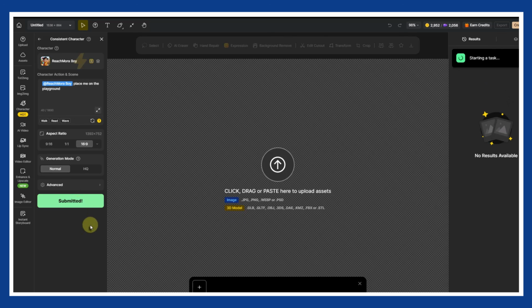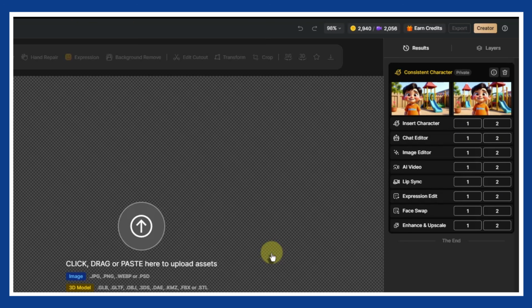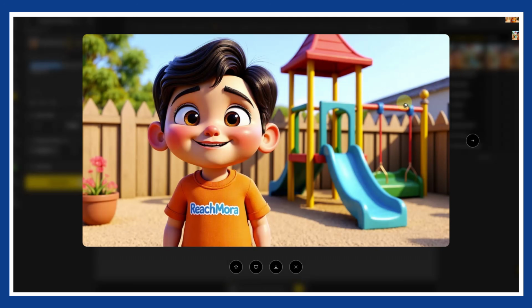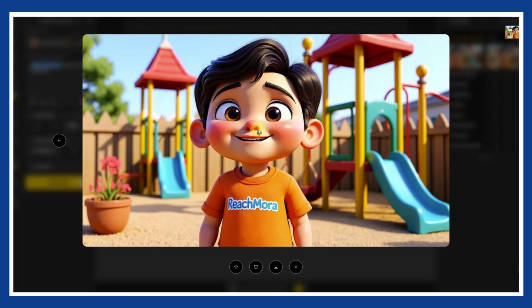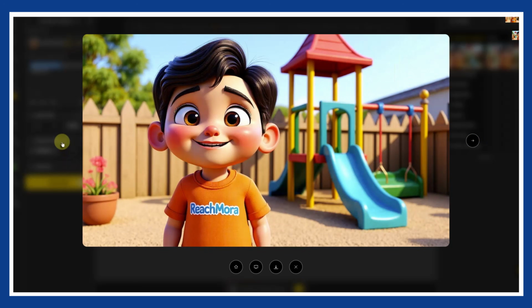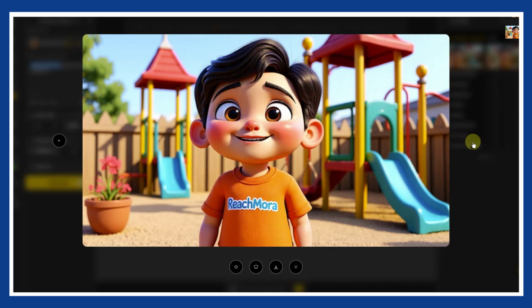When the image is finished, take your time to review the result. Look at the character's face, the expression, and how well it fits the scene. If you are not fully satisfied, you can adjust the description and generate again until the image feels right. This image will be the visual foundation for the next steps, so it is important to make sure you are happy with it before moving forward.